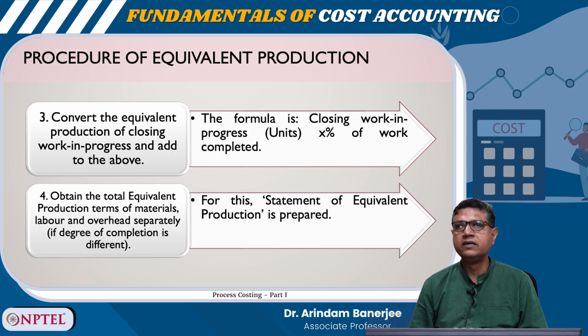Third, convert the equivalent production of closing work in progress and add to the above. The formula is closing WIP into percentage of work completed. Fourth, total the equivalent production in terms of materials, labor and overhead separately if the degree of completion is different. For this, the statement of equivalent production is prepared.